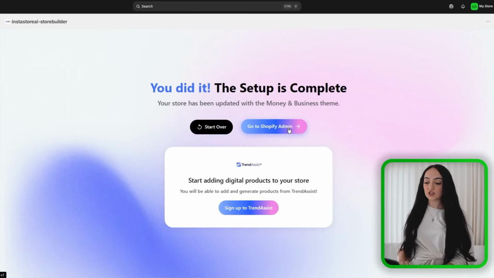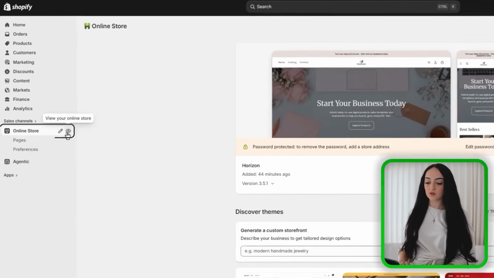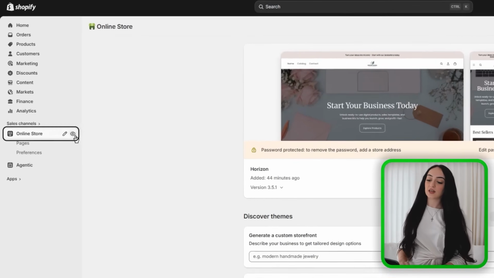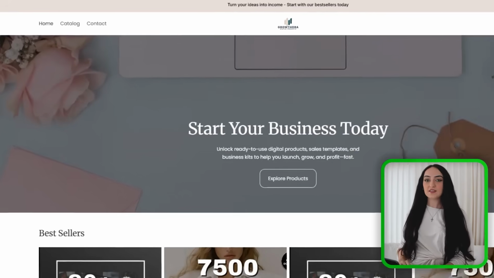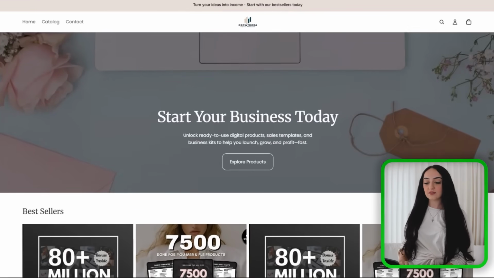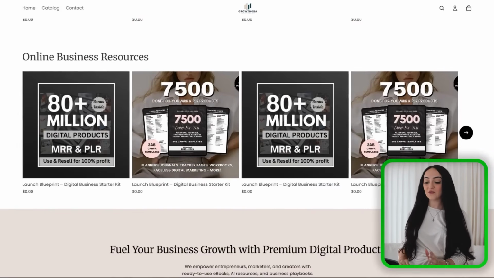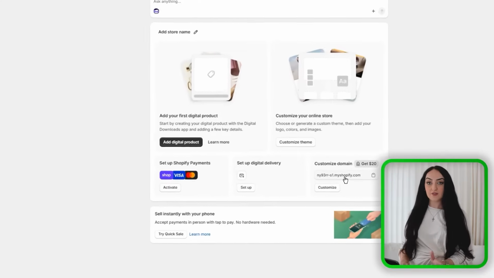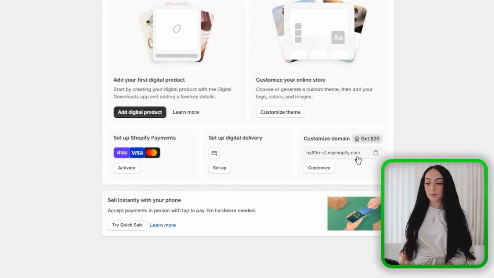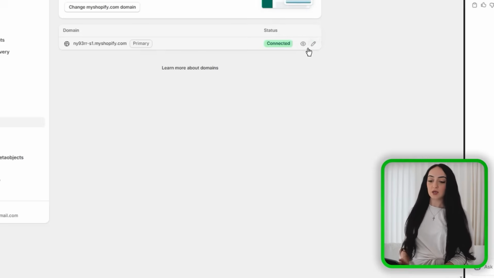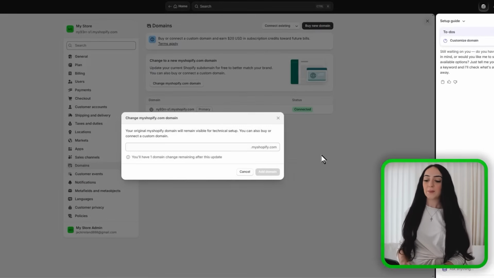Now you'll go back to your Shopify dashboard and click Online Store to see your digital product online store ready to go. It is literally so crazy because this usually takes hours to build a store this good from scratch. And this free AI store builder did it so fast for us. Now, Shopify does give you a free domain here, and this is the link you'll share when driving people to your store, which we'll talk about later in this video. But you can see here that this is not branded.